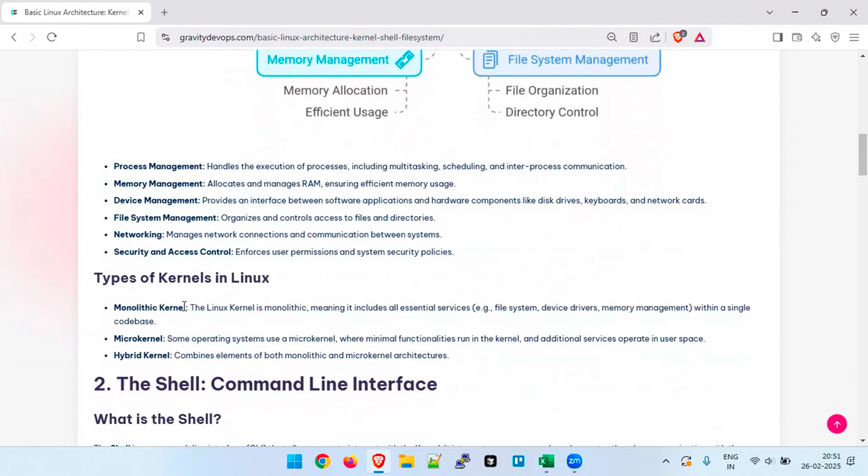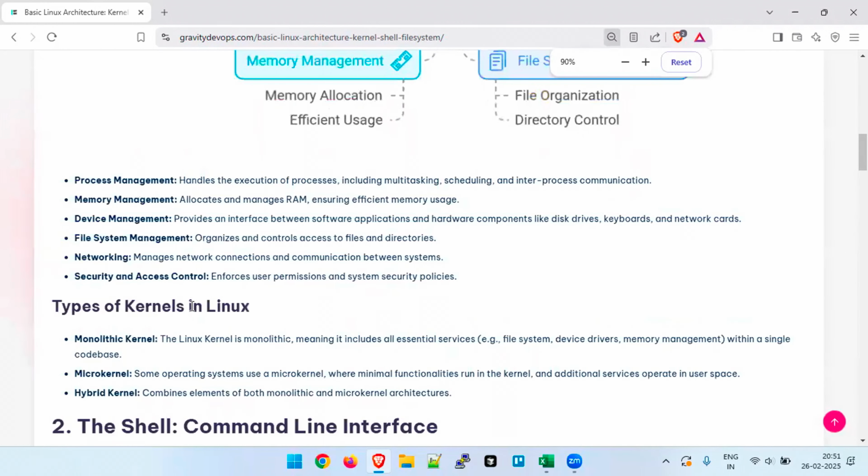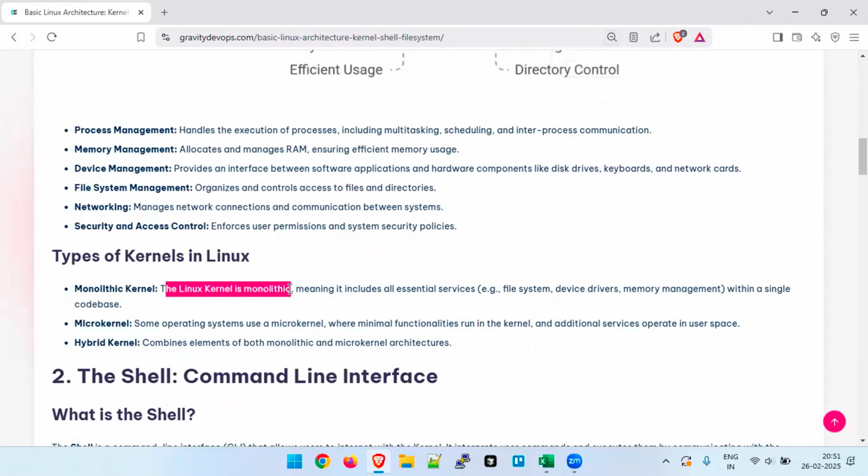So we have different types of kernels in Linux. We have the monolithic kernel. The monolithic kernel includes all essential services like file system, device drivers, and memory management within a single code base. Whenever you are using the monolithic kernel, it will only use the essential services, right?